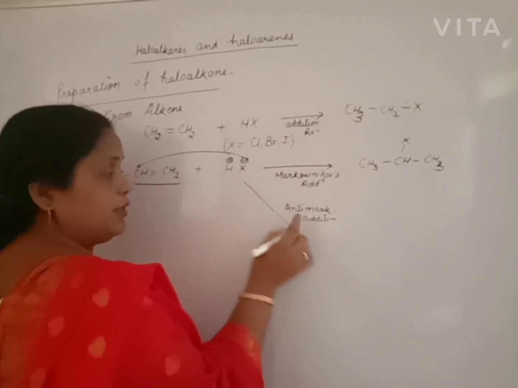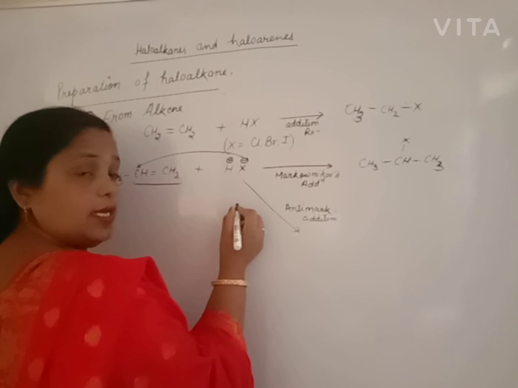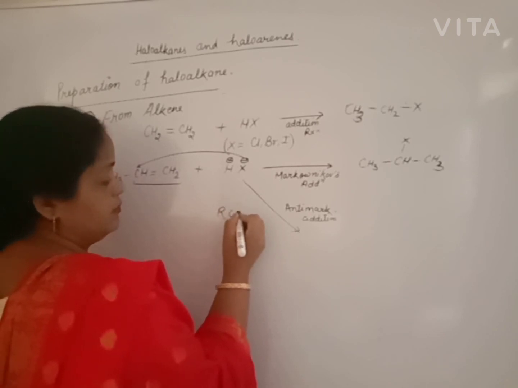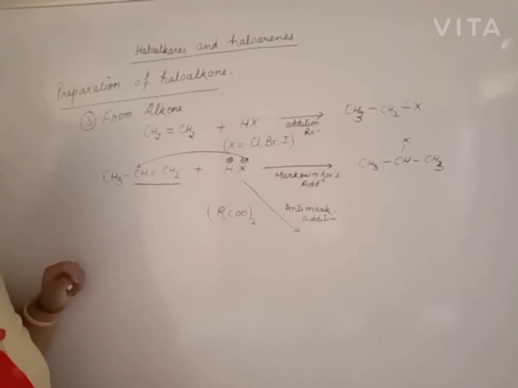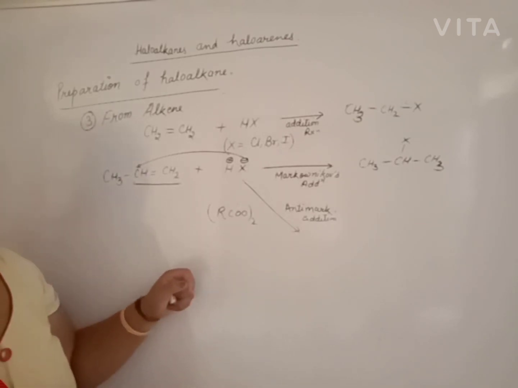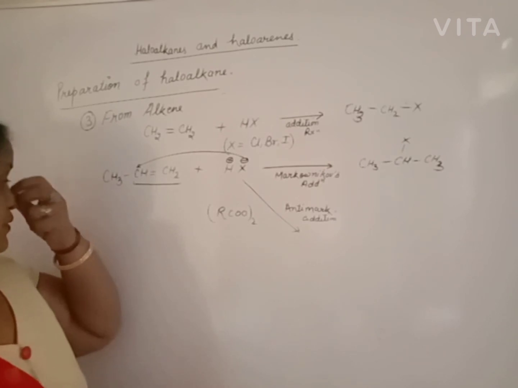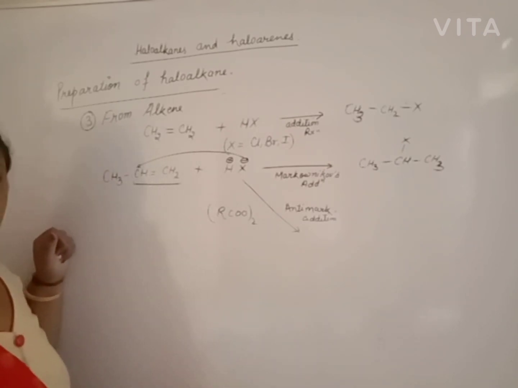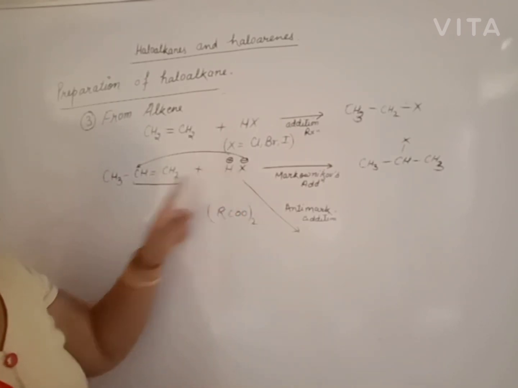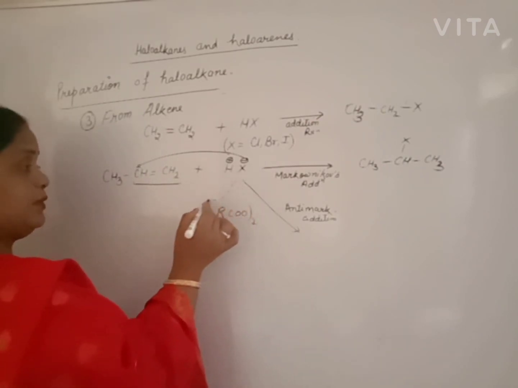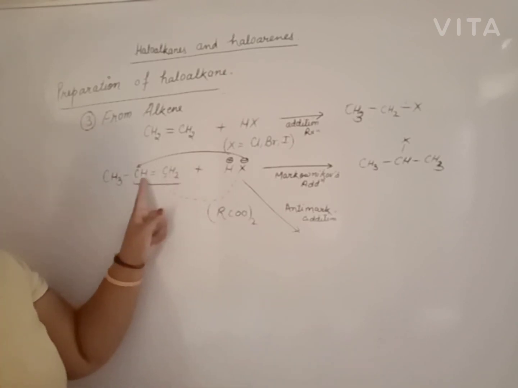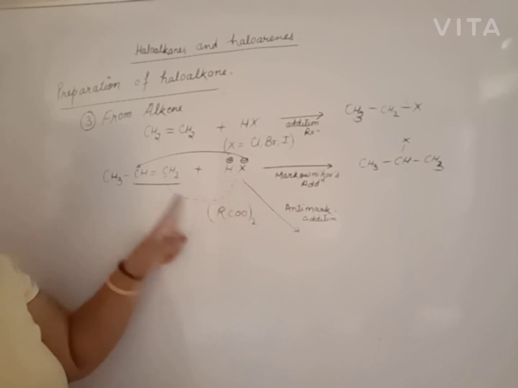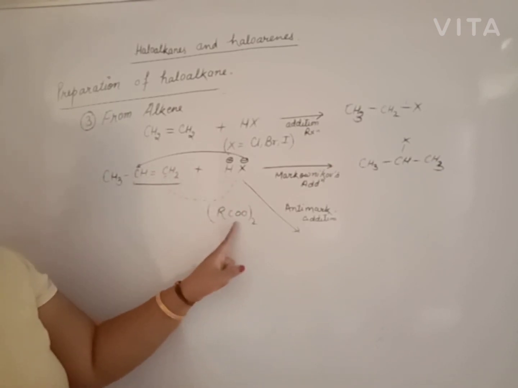But anti-Markovnikov rule occurs in case of organic peroxide. R may be alkyl, may be phenyl. Then what happens? Beta, the negative part of the attacking reagent goes to that carbon of the double bond which has the larger number of hydrogen atoms. Out of these two, this has the larger number of hydrogen atoms, so the negative part goes here under the influence of peroxide.